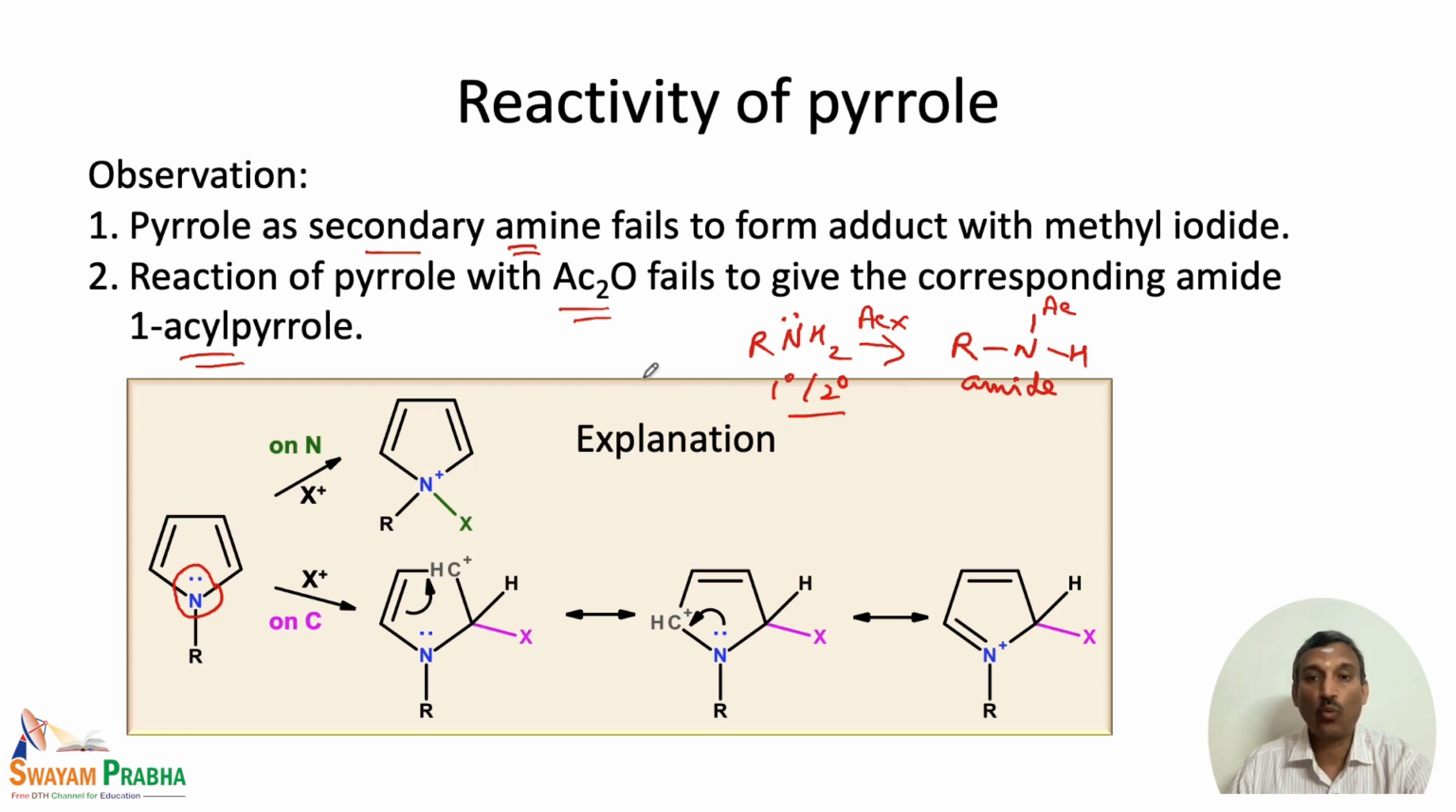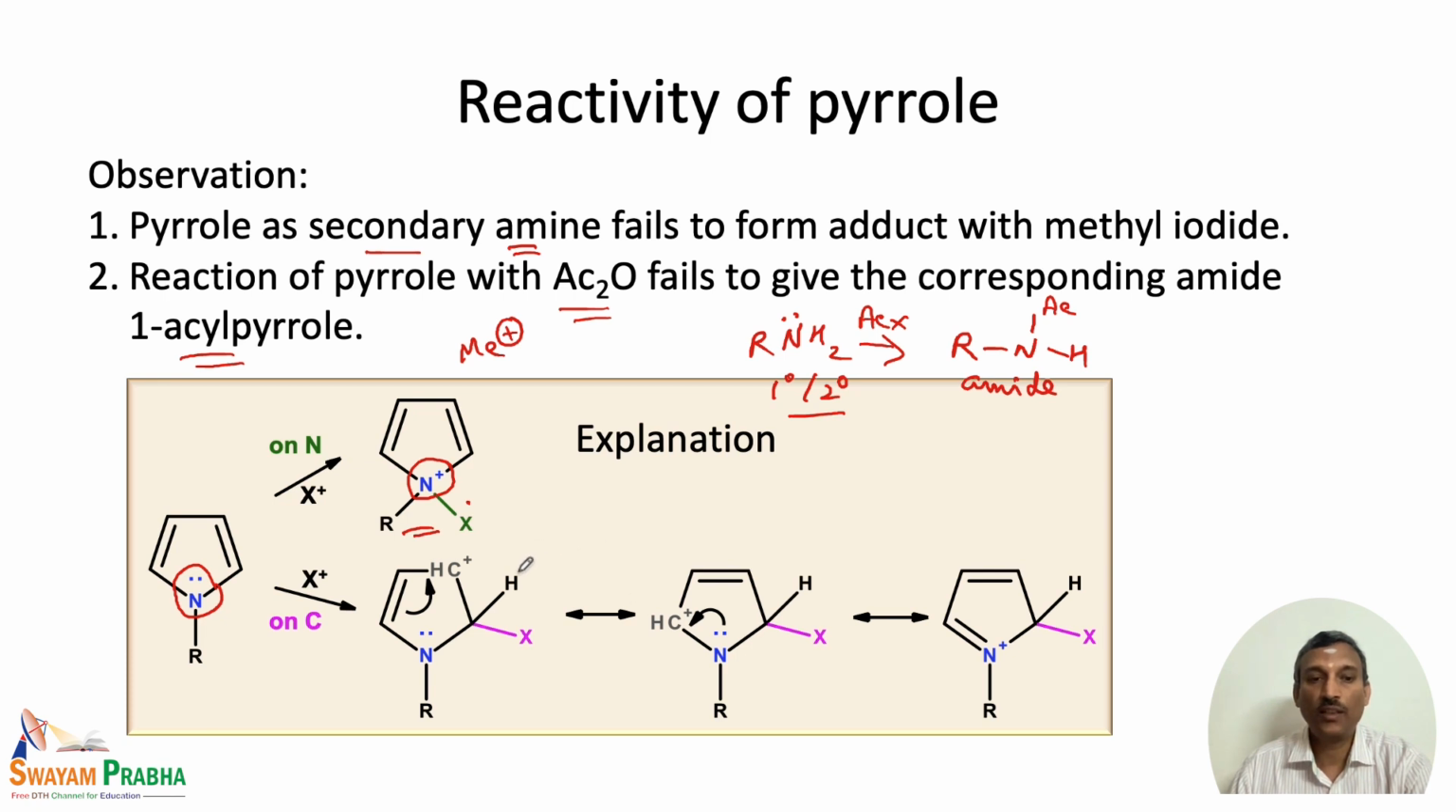Now, we are going to look at why this is happening. So, if we look at pyrrole, many of the electrophilic reactions can happen on carbon or they can also happen on nitrogen. So, let us assume in the case of methyl iodide, there is a methyl cation. This methyl cation is now going to attack either nitrogen or carbon, because if it attacks the nitrogen, we end up with this particular product where nitrogen is having a positive charge. On the other hand, if it attacks the carbon, then we have more resonance structures that are possible.